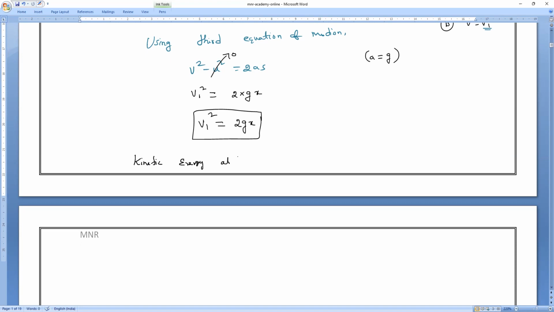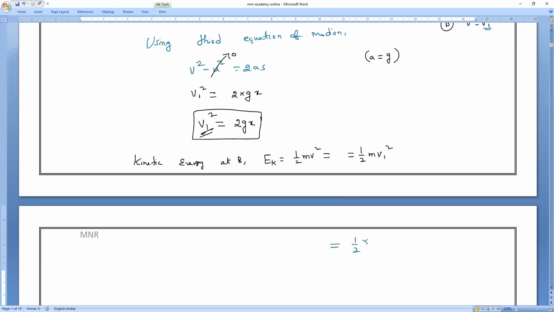Kinetic energy at B point. What is the formula? Half mv square. So here V means what? V means velocity, V1. V1 square is equal to something. What is that, everybody? 2gx.